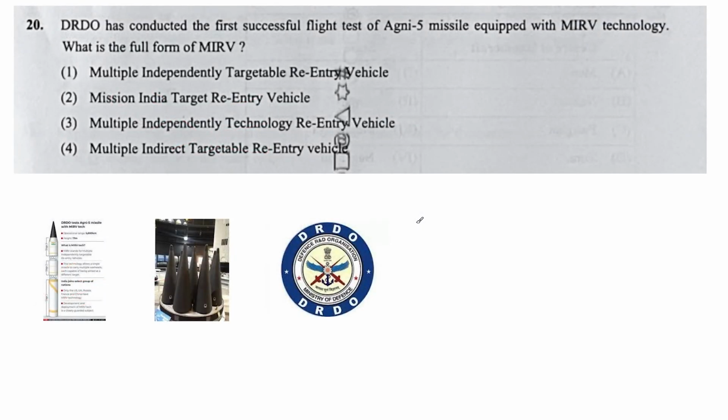Another question from DRDO. One question, the Ugam assault rifle, has appeared, and another question has appeared from DRDO. First successful flight test of Agni 5 missile. You know about the Agni 5 missile. It is India's longest range missile, and it is equipped with MIRV technology. They are asking the full form of MIRV.